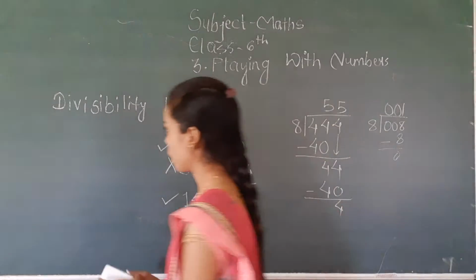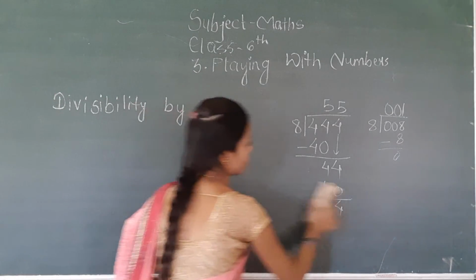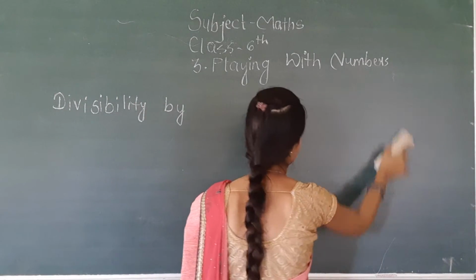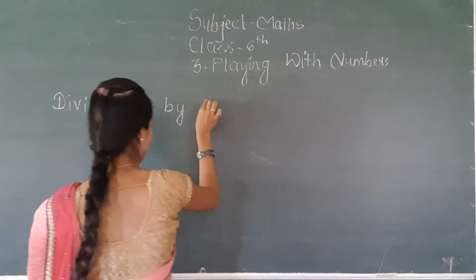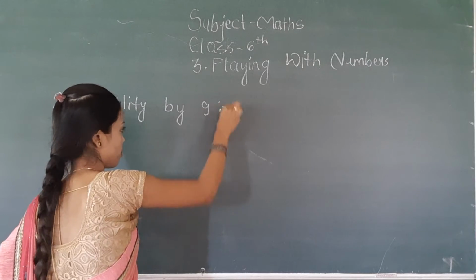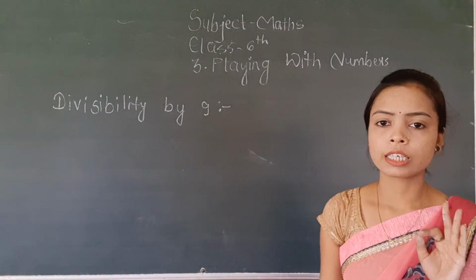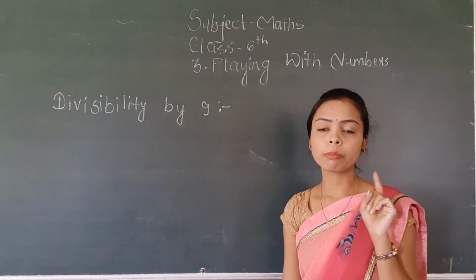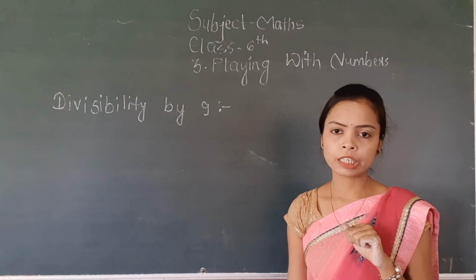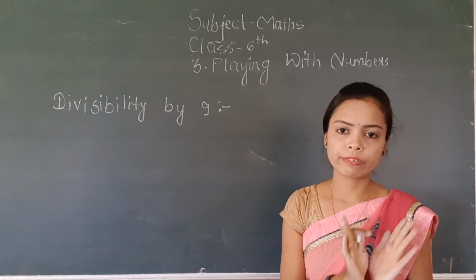Now divisibility by 9. What is divisibility by 9? Divisibility by 9 is the same as divisibility by 3, just like the divisibility by 8 is the same as divisibility by 4. याद रखना है आपको, divisibility by 8, 4 की divisibility जैसे है और 9 का जो divisibility है वो 3 की divisibility जैसे.